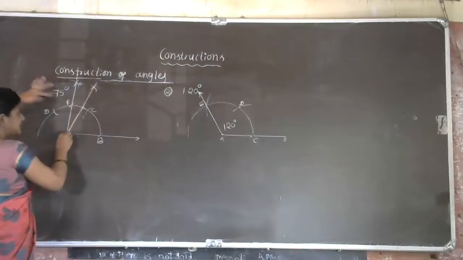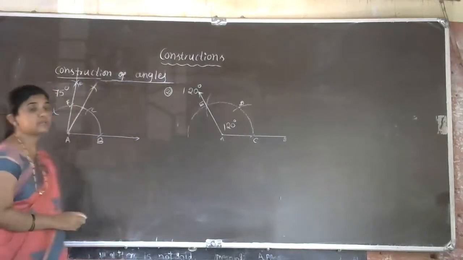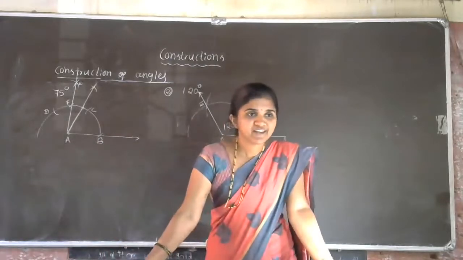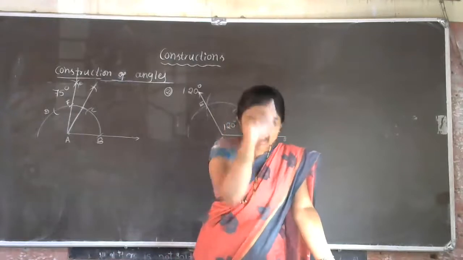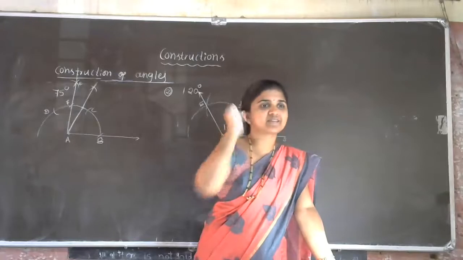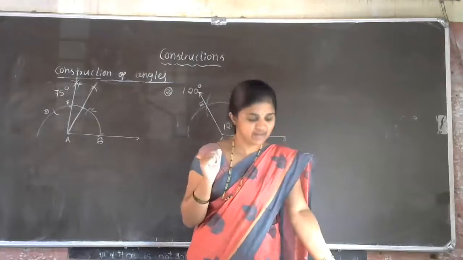If you join it here, you will get the 75 degree measurement. Got the idea now? From the 60 degree arc and the point where the 90 degree line touches the semicircle, if you bisect, you will get 75 degree. Next, 105 degree.